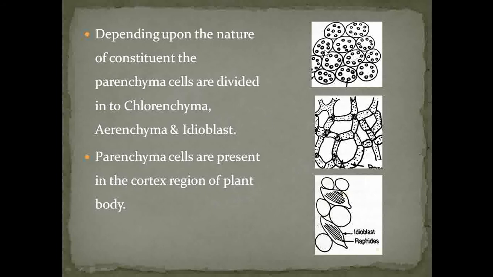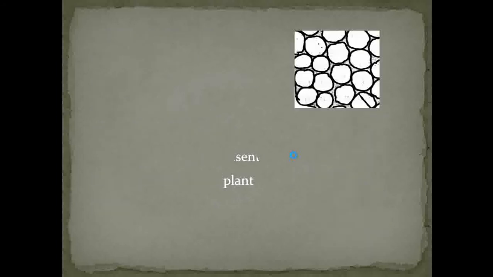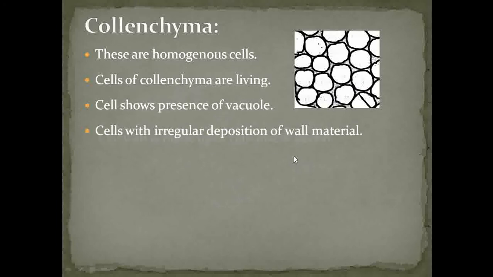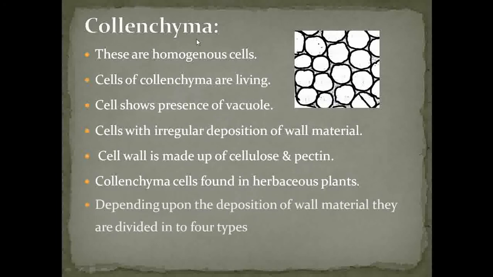So depending upon the nature, chlorenchyma helps in the process of photosynthesis. Aerenchyma gives buoyancy to the plants, and idioblasts are the parenchymatous cells which store the food material. And these parenchymatous cells are basically present in the cortex region. So let's see the next type of simple tissue system, that is collenchyma.